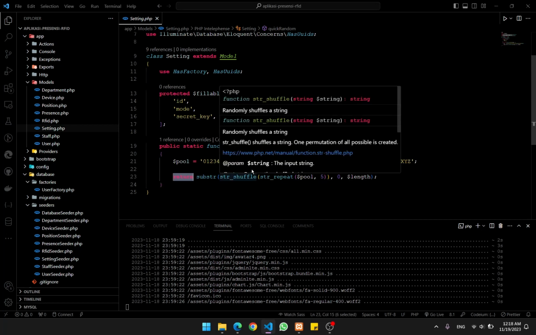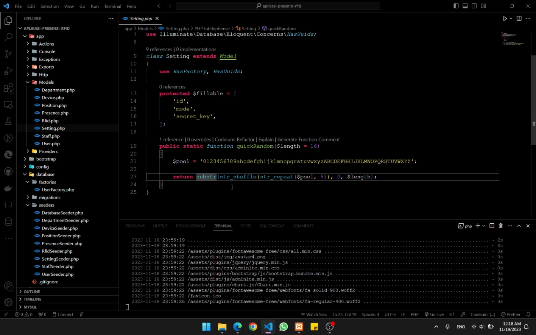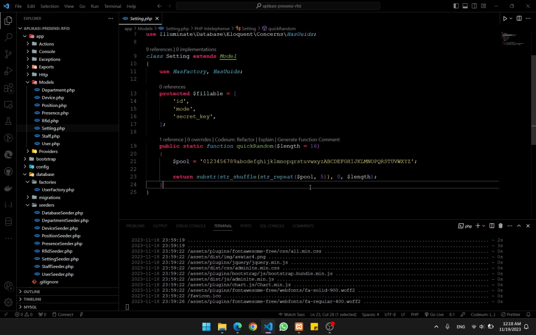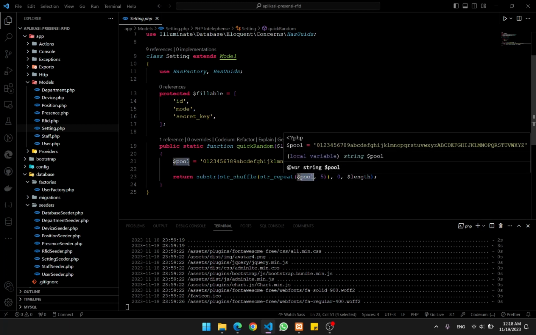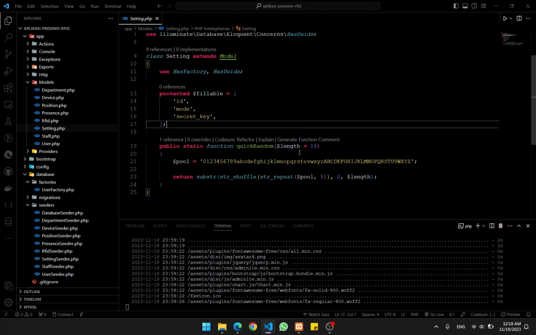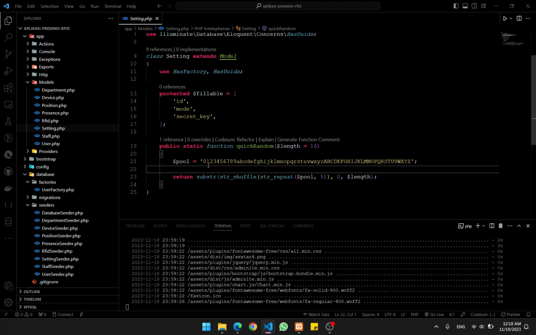And then we return this as substr and shuffle. In Indonesian it's called acak. The length is 16. So it will generate a new random code or key which will have 16 digits of random